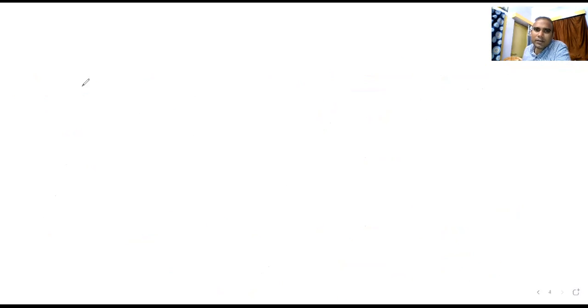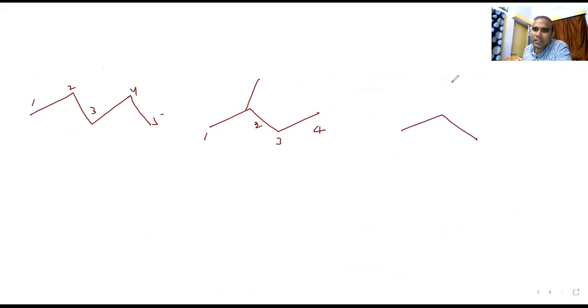Let us try to understand with this compound. Count 1, 2, 3, 4, 5, so that is 5 carbon. Another possibility has 1, 2, 3, 4, four carbon. Another possibility is this way: 1, 2, 3.